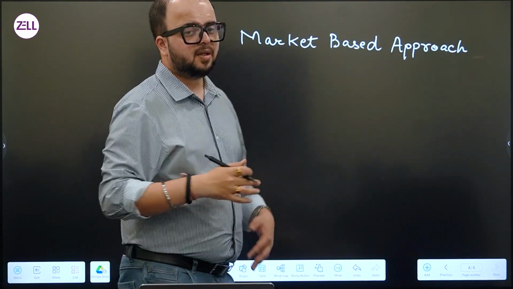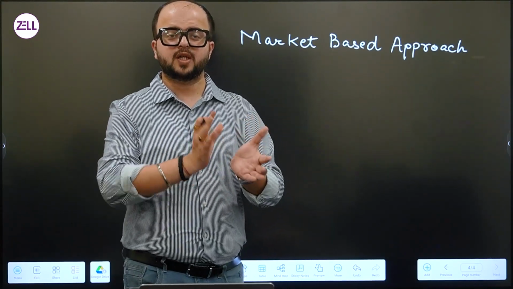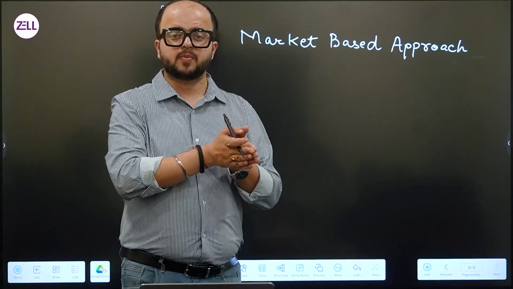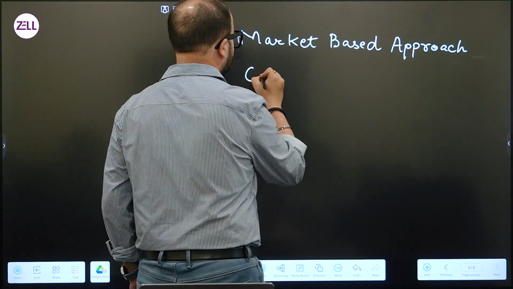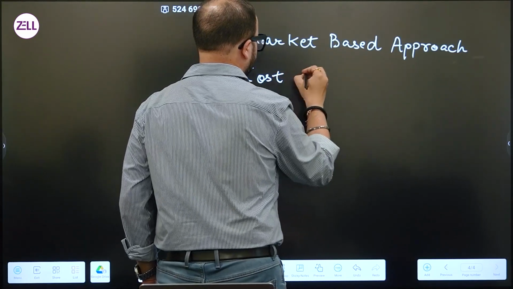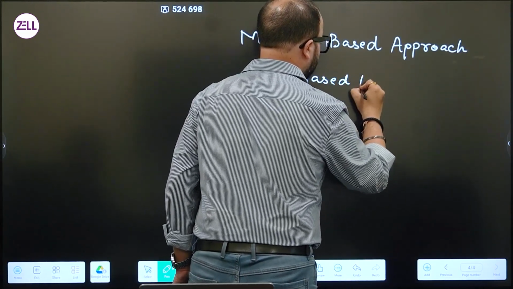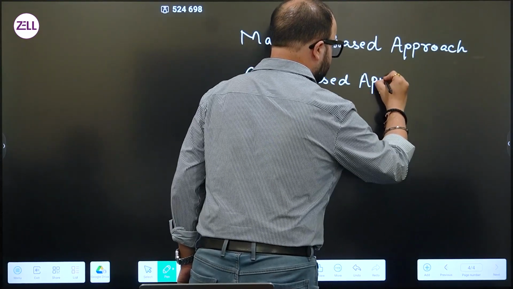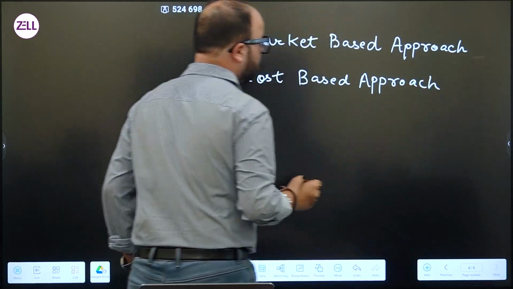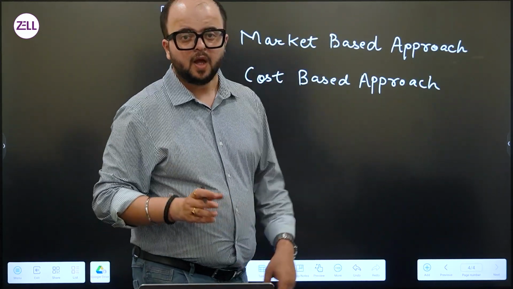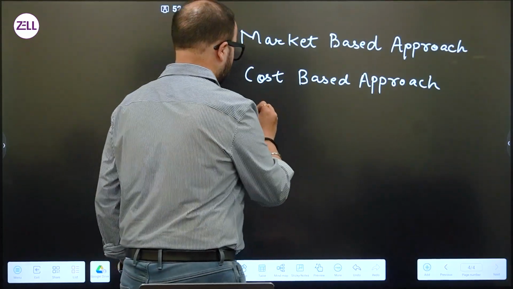Wherein you consider the current market value, the price at which this asset could be exchanged between 2 willing participants at the measurement date, or you have the cost-based approach. The cost-based approach is very specific. It helps you in calculation of replacement cost or replacement value on that particular date. Or you have the income-based approach.